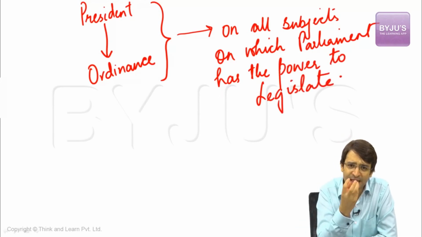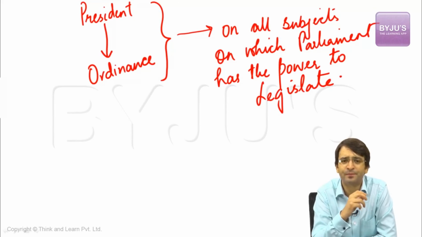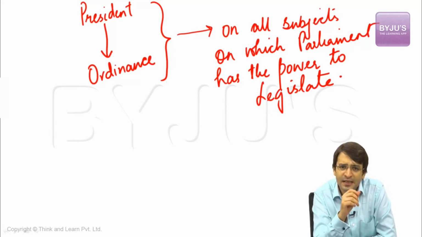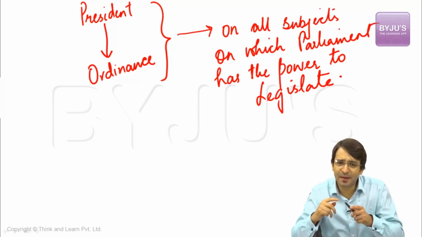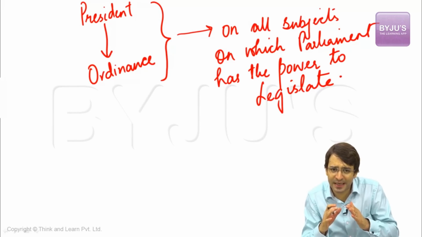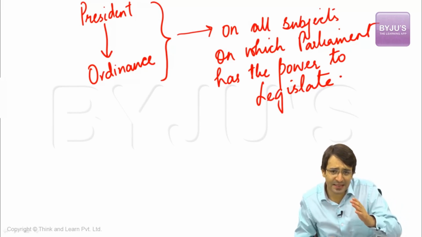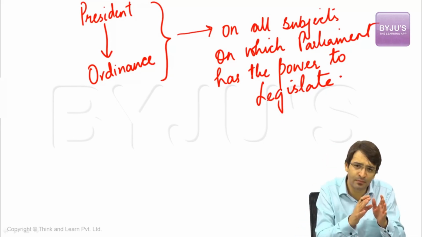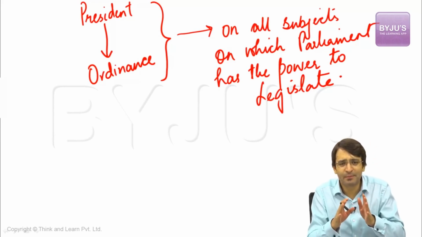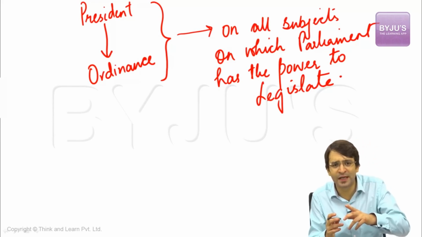What is the rationale behind having this provision in the Constitution? The rationale is that if the Parliament is not in session, or only one house is in session, can we pass a law which requires urgent attention of the government? No. We need to understand that Parliament is not always in session. And at the same time, it's a very time-consuming exercise to get this law passed by the Parliament, because we know what is the procedure. To prevent such a situation, this power is available under Article 123 to the President. But President can promulgate an ordinance only on the advice of the Council of Ministers.